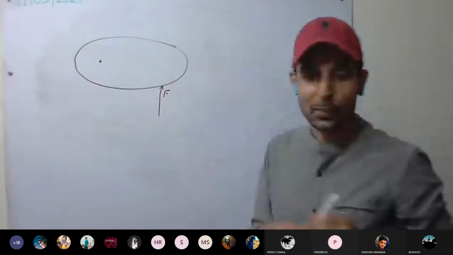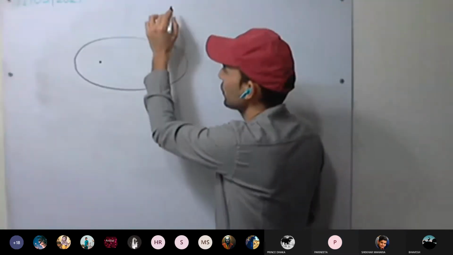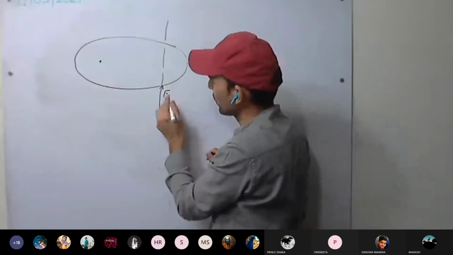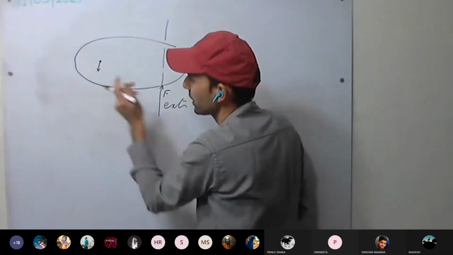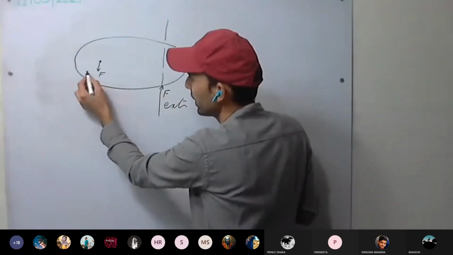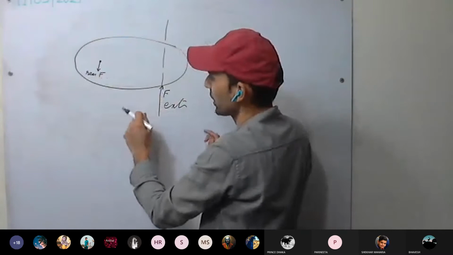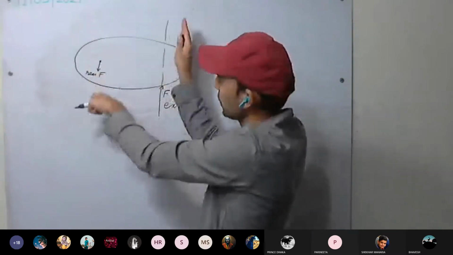That means you haven't paid attention in class. I told it 2 or 3 times. This is the line of action of the force applied. Because of this external force, here a reaction force is generated, equal and opposite. Turning will take place when these two forces are there, equal and opposite.